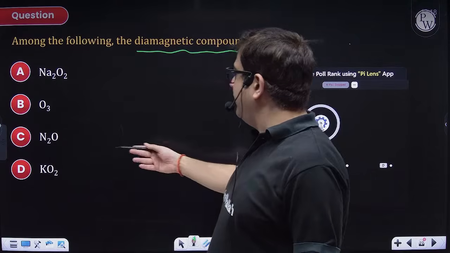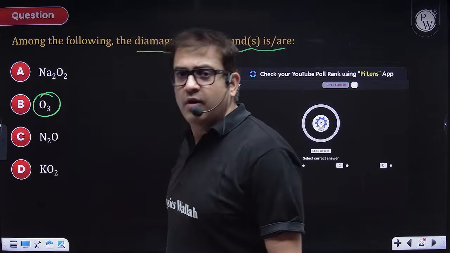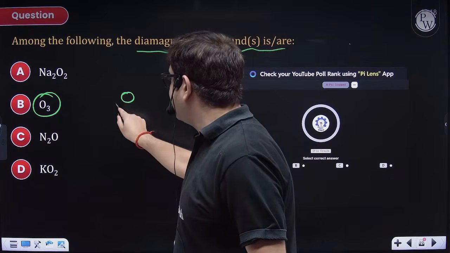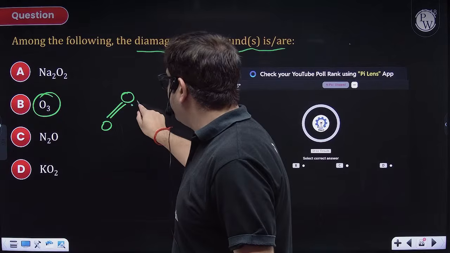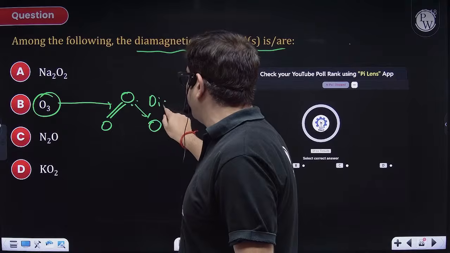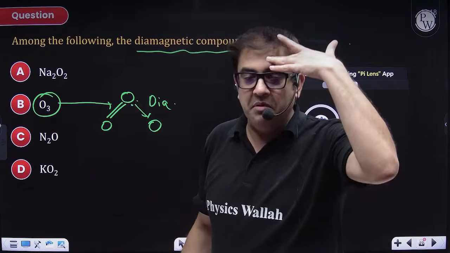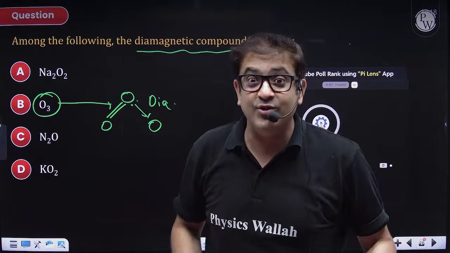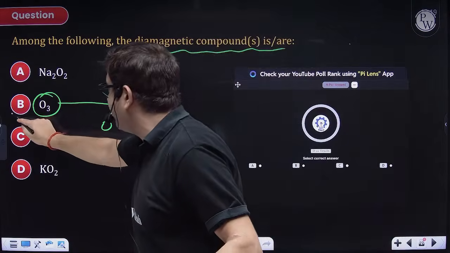Sir, we definitely know ozone. Yes, oxygen is paramagnetic, having those two unpaired electrons. But once that oxygen donates those unpaired electrons to another oxygen, this ozone becomes diamagnetic. This we can obviously say through VBT, not even MOT, because MOT we only have for homonuclear diatomic molecules. So this is definitely diamagnetic.